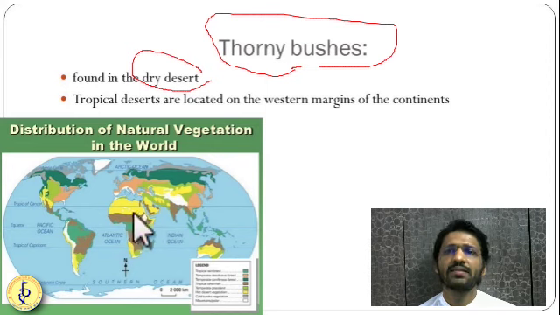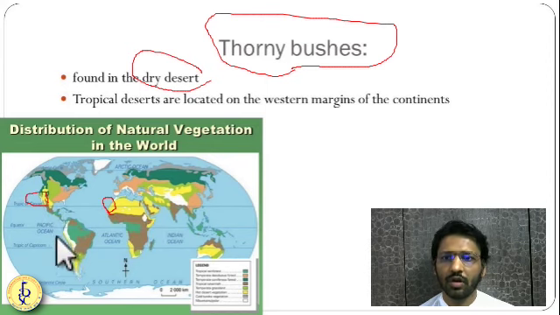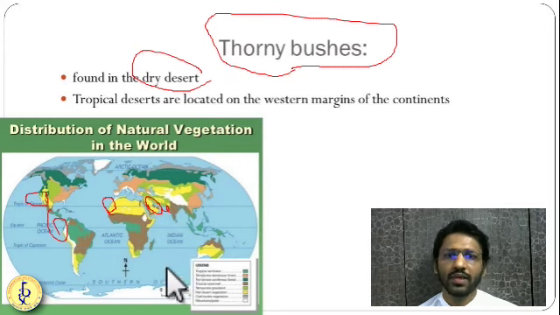Deserts are generally found in the western margins of the continent, in the tropical region. In India also it is present on the western margin. So on these western margins of the continent, these thorny bushes will be found.